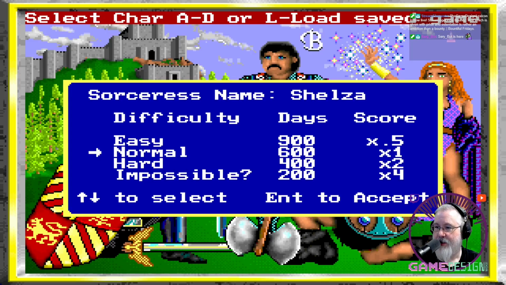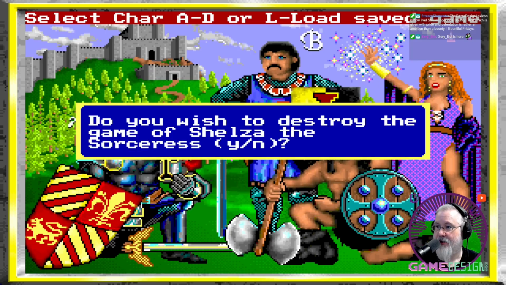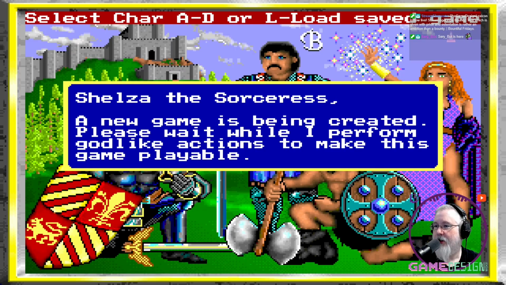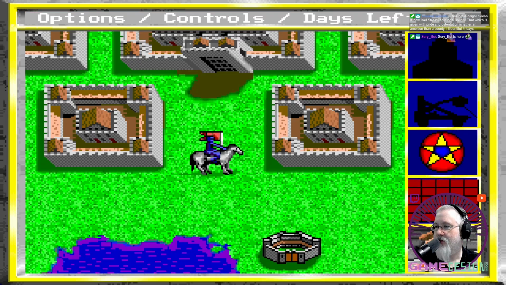Let's do easy difficulty, since I haven't played this in God knows how long. You get less of a score, but you get more days to solve the game. That's about it. Do you wish to destroy the game of Shelza the Sorceress? I already started another game just to make sure it works, so yes, I do. A new game is being created.